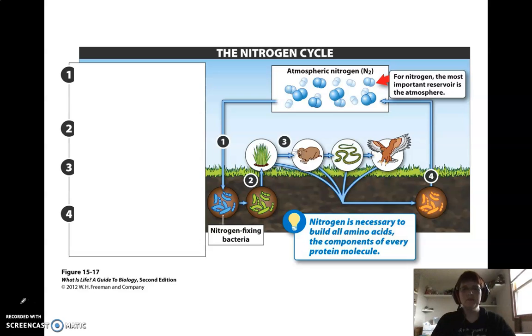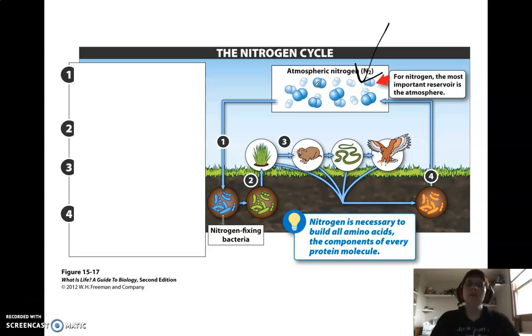of the ecosystem. And it's got the same reservoir as carbon dioxide. The reservoir for nitrogen is as a gas in the atmosphere. In fact, most of the air that you breathe in is nitrogen. About 80% of the air we breathe in and out every day is nitrogen gas, and organisms can't use nitrogen in its gas form. We need it in one of its other forms.